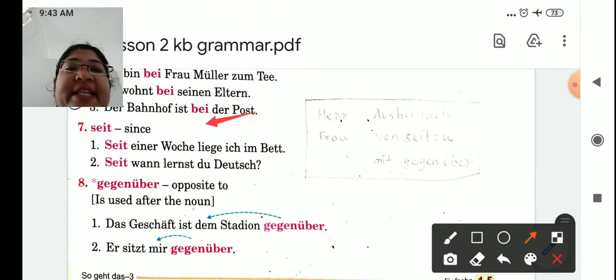Let's learn the second last, seit, since. Seit einer Woche liege ich im Bett. Since one week I am lying in the bed. Und Nummer 2. Seit wann lernst du Deutsch? Since when are you learning German?